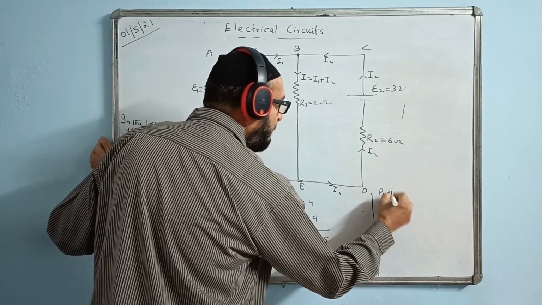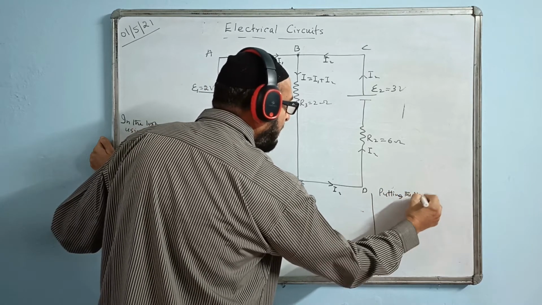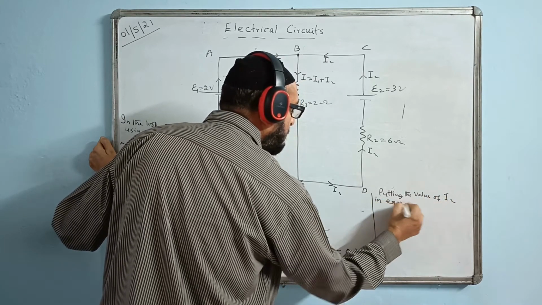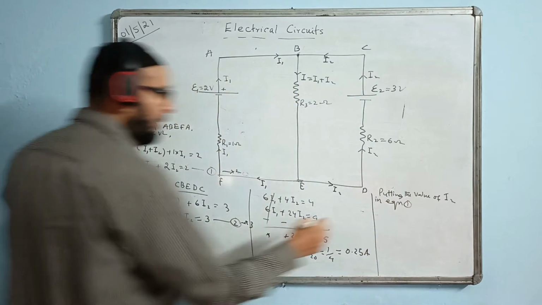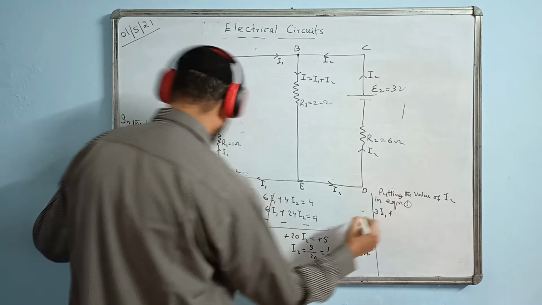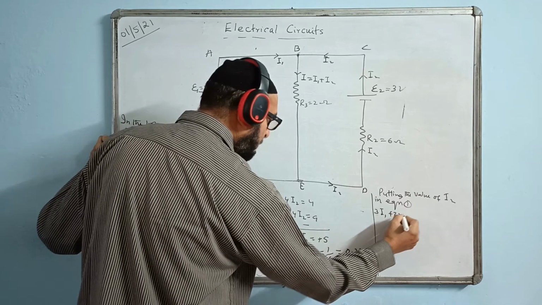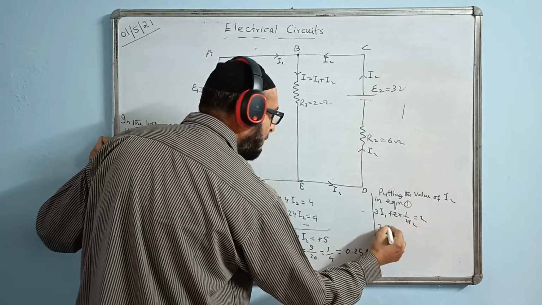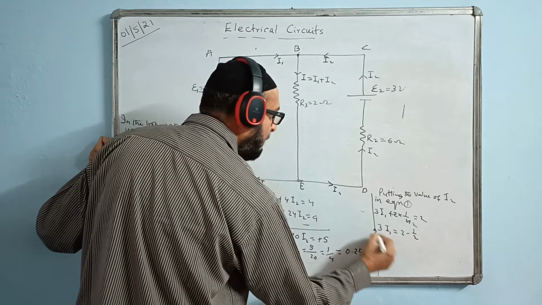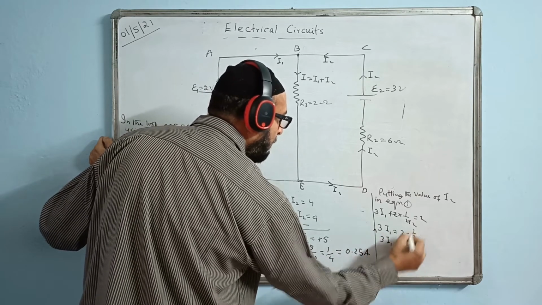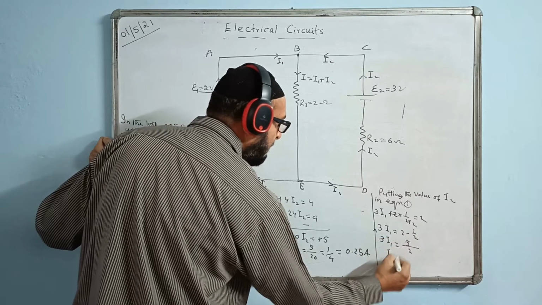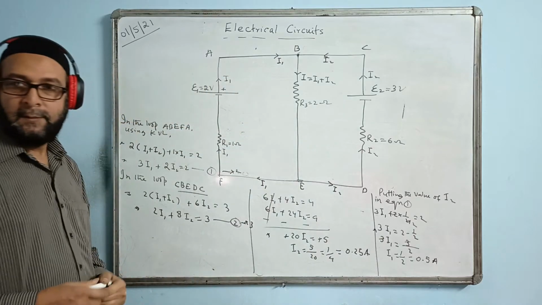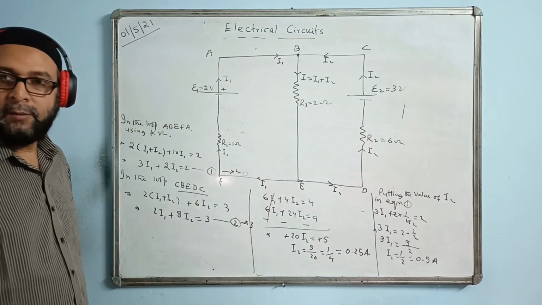Now, putting the value of I2 in equation 1, I put the value here. I will get 3I1 plus 2I2, that means 2 into I2 value. I will put the fraction value 1 by 4, is equal to 2, and I will find the answer. 3I1 is equal to 2 minus half. 3I1 is coming 3 by 2, 3 cancels. So we get I1 value is coming 1 by 2, that is 0.5 ampere. So that's the answer. We got the I1 and I2 values.